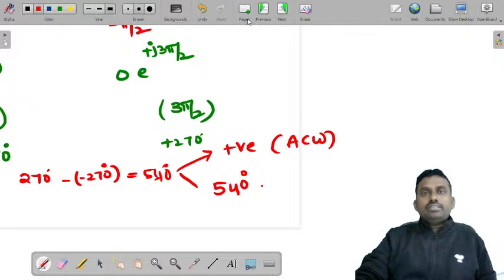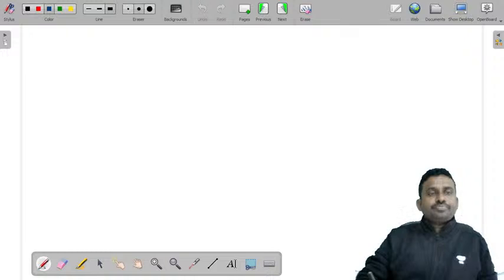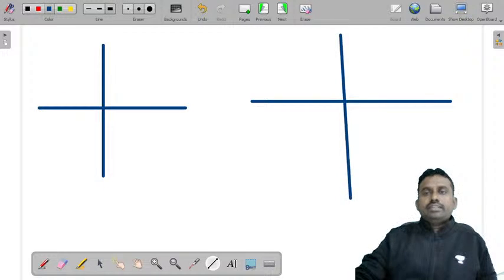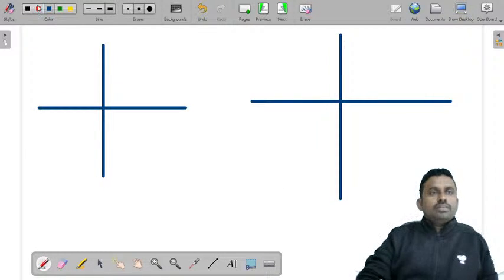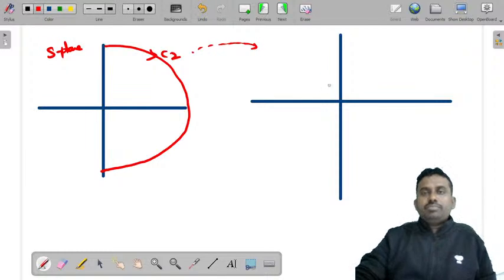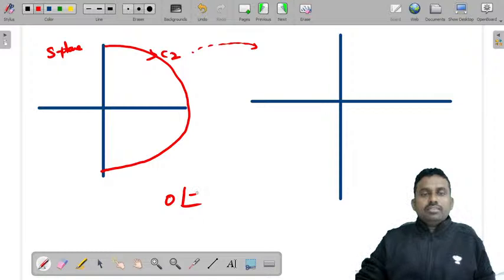Right? Now this is the mapping. Now let's see. So this is C2 and you need 2 points here. So this is C2 and we are mapping this C2 from the S plane to the G of S H of S plane. And what did we get? We got 0 at an angle minus 270, 0 at an angle plus 270 approximately.